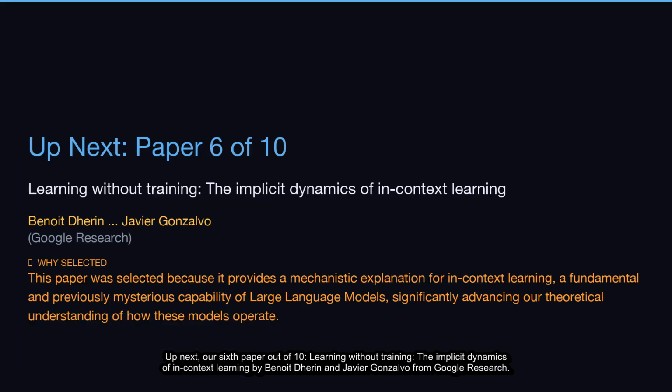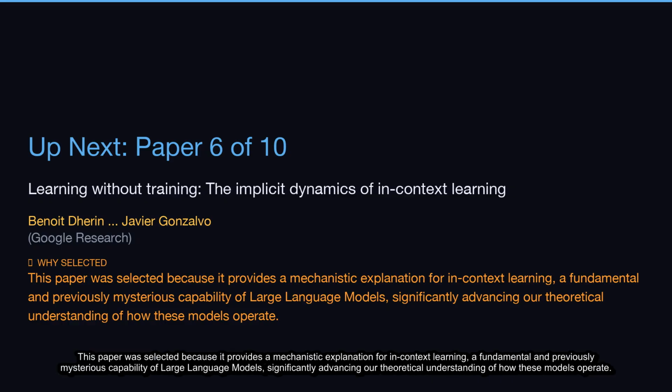Up next, our sixth paper out of 10, Learning Without Training. The Implicit Dynamics of In-Context Learning by Benoit Darin and Javier Gonzalvo from Google Research. This paper was selected because it provides a mechanistic explanation for in-context learning, a fundamental and previously mysterious capability of large language models, significantly advancing our theoretical understanding of how these models operate.